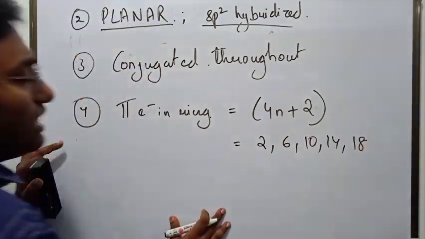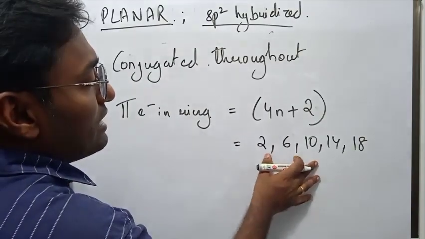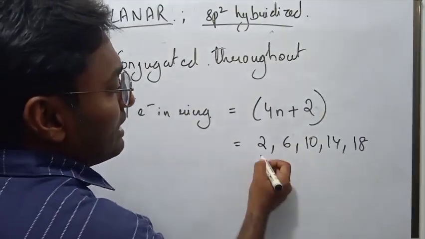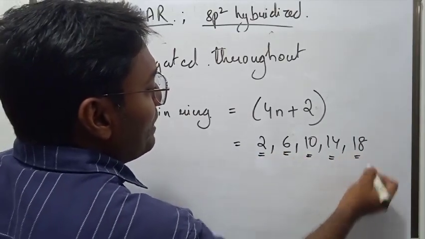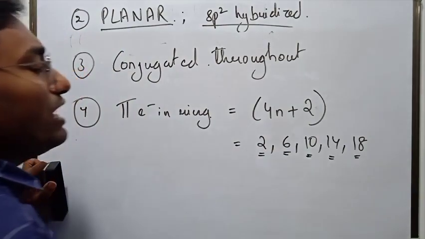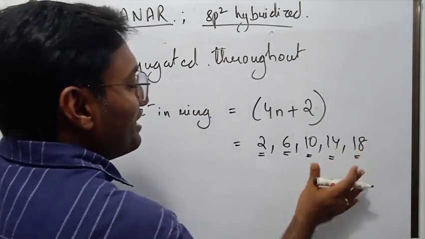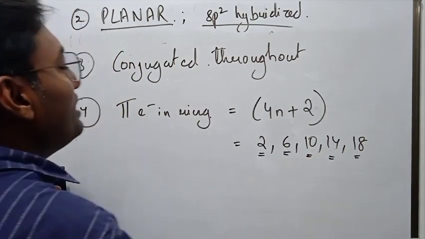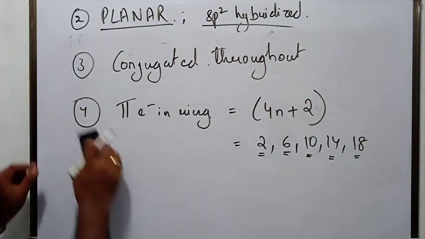So you can say that planar cyclic conjugated compounds that have 2, 6, 10, 14 or 18 pi electrons, only they are aromatic. What are the numbers? 2, 6, 10, 14, 18. These pi electron counts are the only ones that are aromatic. Let us understand Huckel's rule with examples.